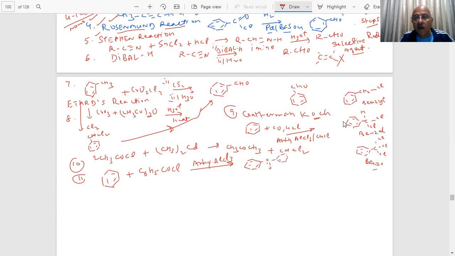It will be a ketone. What do you call this? You have heard about acetophenone. I am talking of benzophenone, students. Benzophenone. Okay.